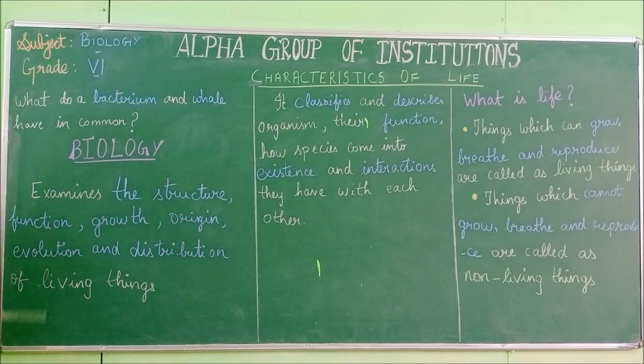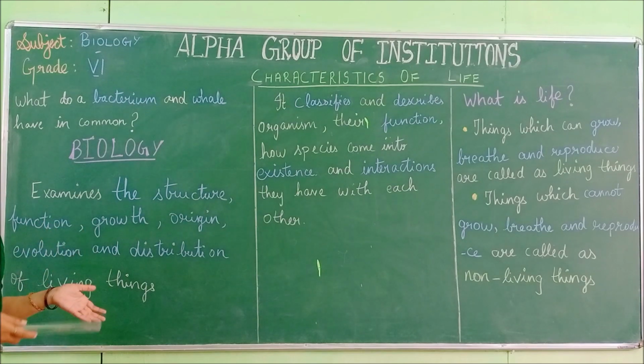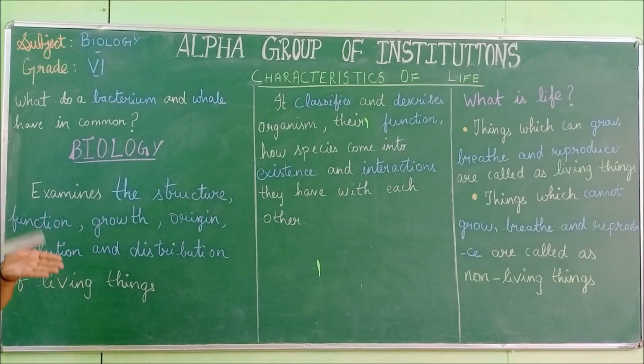Then evolution. You would have heard the term early man, monkey. From the monkey we have evolved. That comes under evolution. Slowly, from the stage of the monkey, after a few changes, we have changed into a developed human. That gradual, slow change is called evolution. Studying about all these things is evolution.